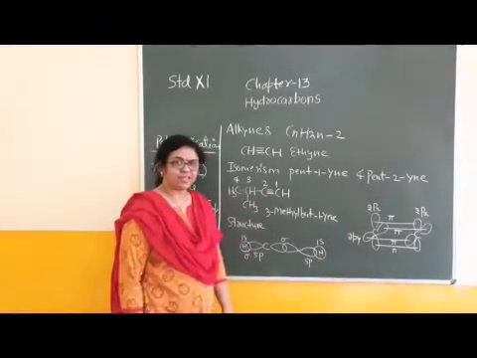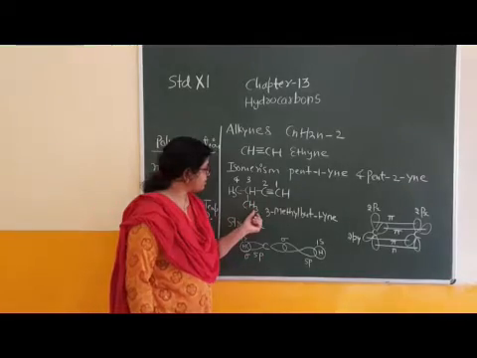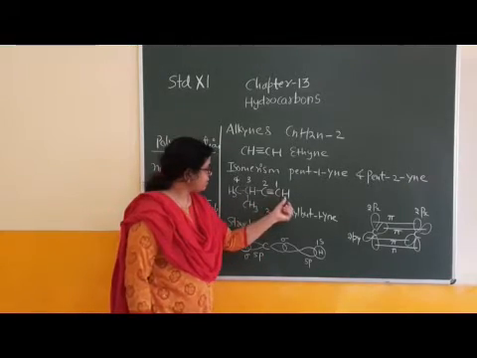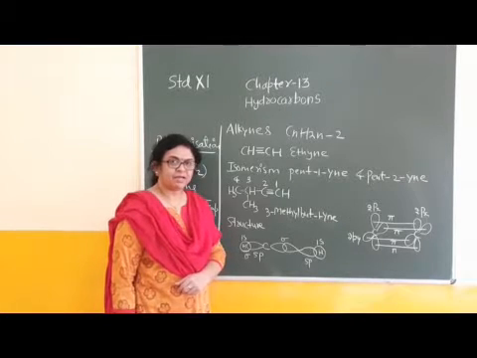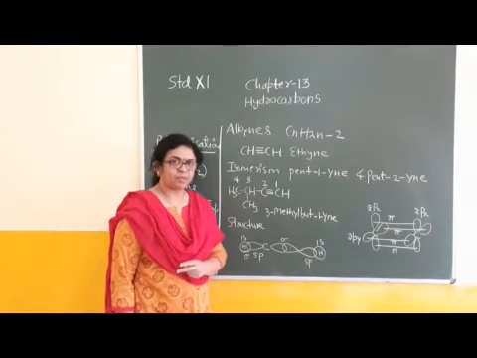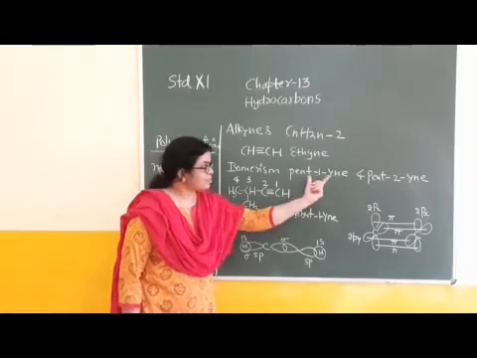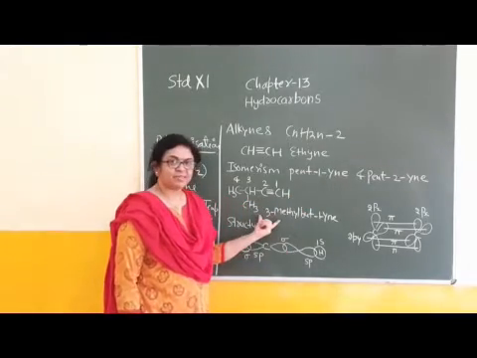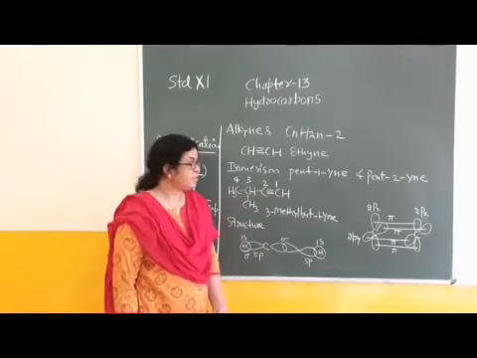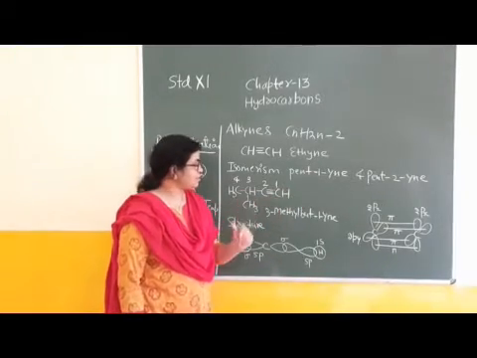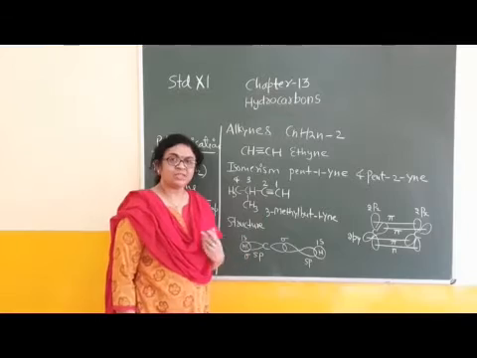How many hydrogen atoms are present? 3 plus 3, 6, 7, 8. C5H8. Right? How many types of isomerism are possible? Two types: position isomerism and chain isomerism. The first and second structures are showing position isomerism, and the first and third, this third structure, are showing chain isomerism.